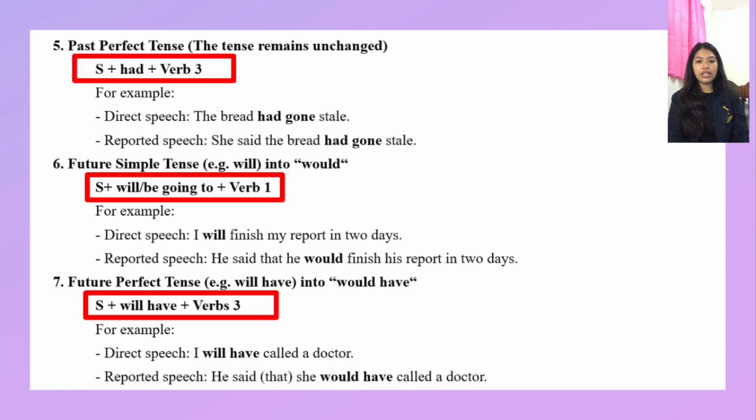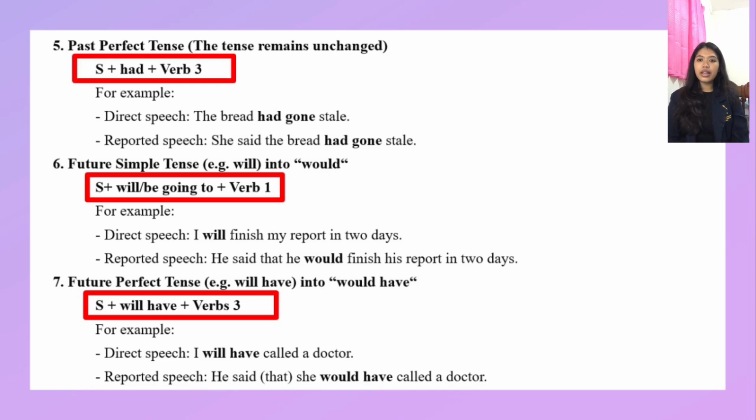Next, the last one, the future perfect tense. Use will have into would have. The pattern for future perfect tense is subject plus will have plus verb 3. For the example, direct speech: I will have called a doctor. In the reported speech or indirect speech, we can say: he said that she would have called a doctor. Here you can use that or not, but like I said before, it's better if you use that, because in direct speech the word that is recommended.